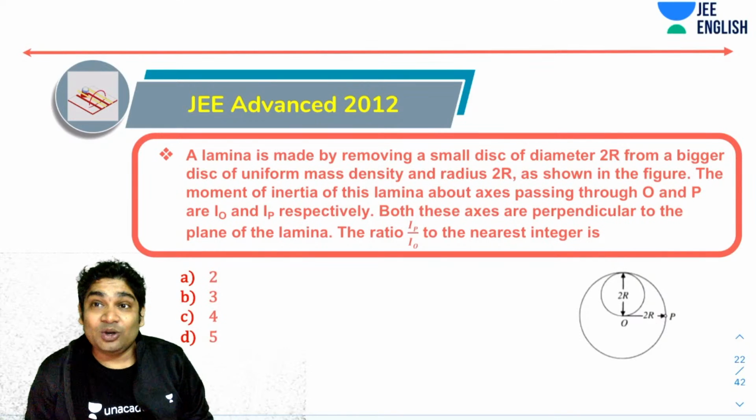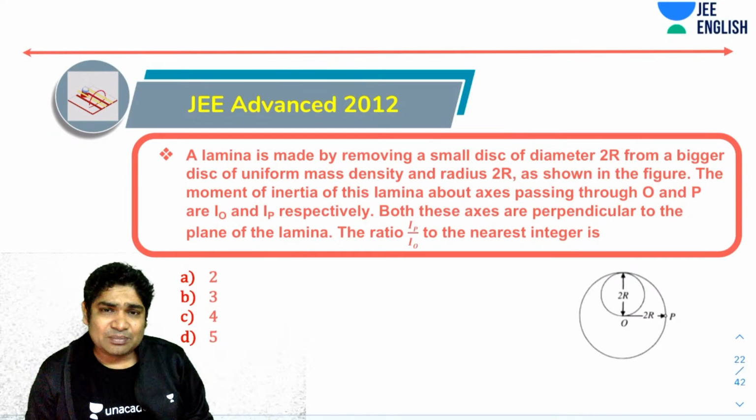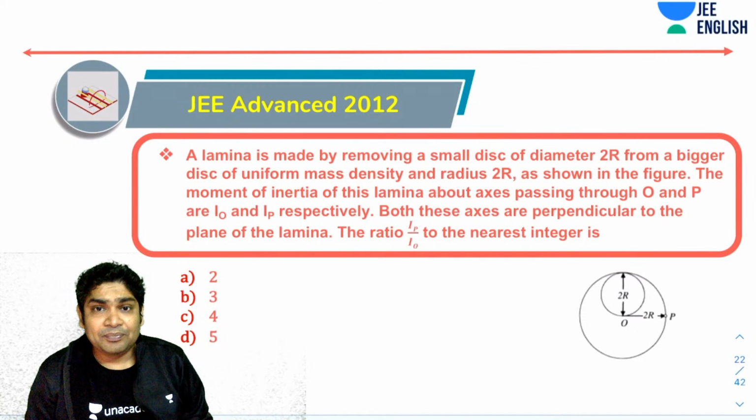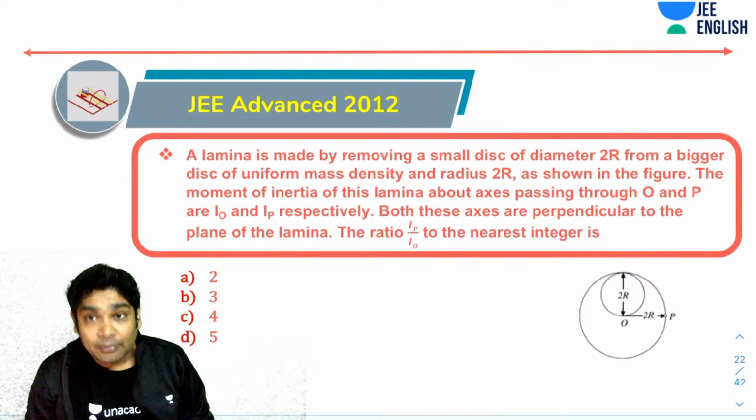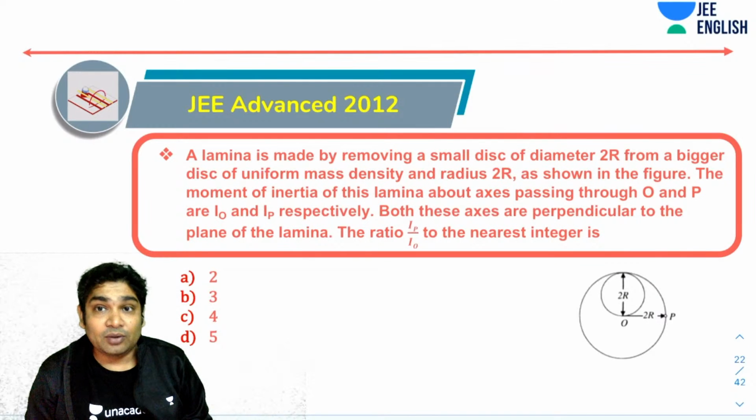Now let's take another look at another question that was asked in JEE 2012. This is a very, very simple standard kind of question where you've been told a lamina is made by removing a small disk of diameter 2r from a bigger disk of uniform mass density and radius 2r, as shown in the figure.